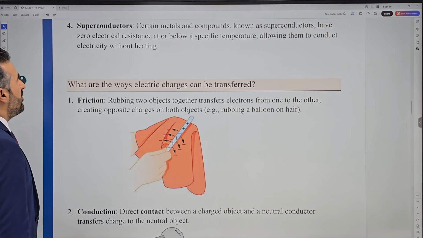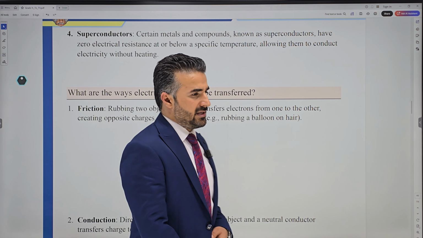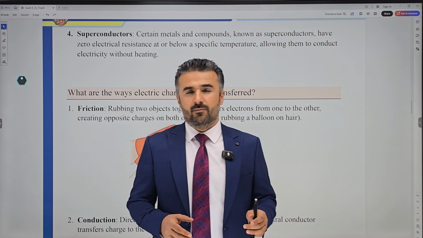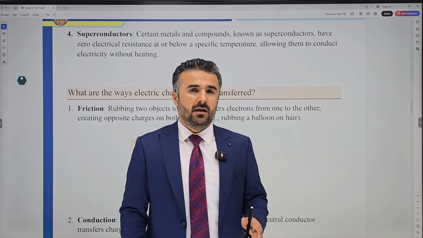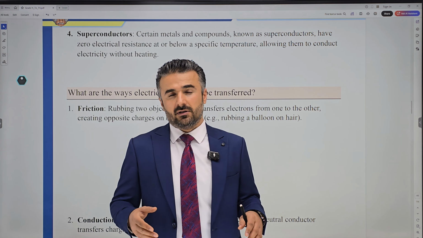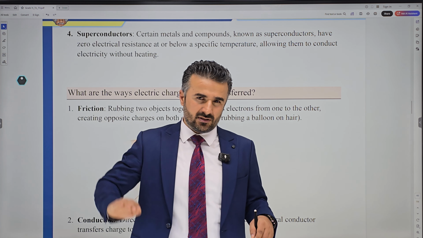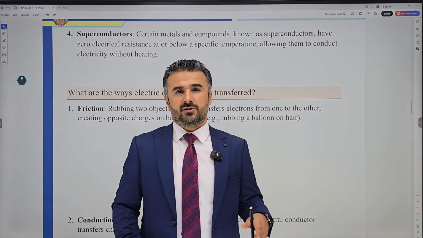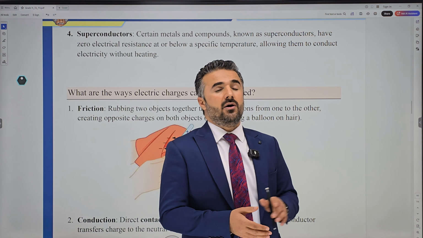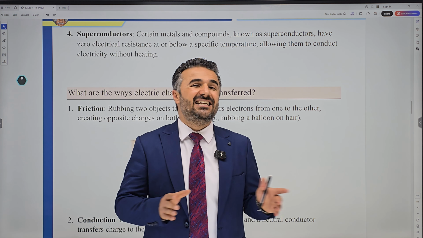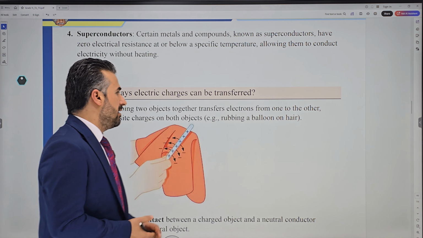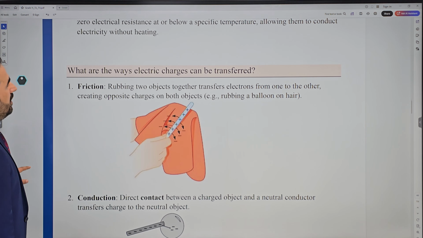We have another type of material called superconductors. What are superconductors? Superconductors are certain materials that, below a certain temperature, become superconductors. Otherwise, normally they're not. Once we cool them down below a certain temperature, they become superconductors. What does it mean? They can transfer electrical energy, all of it, without wasting any, because they don't heat up, because they don't have any resistance, and they don't resist the flow of current.